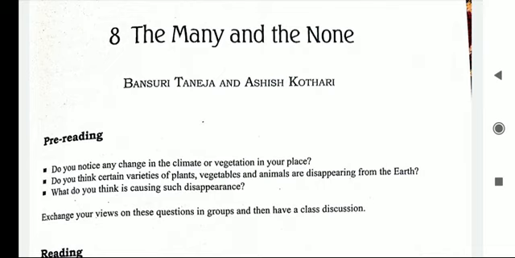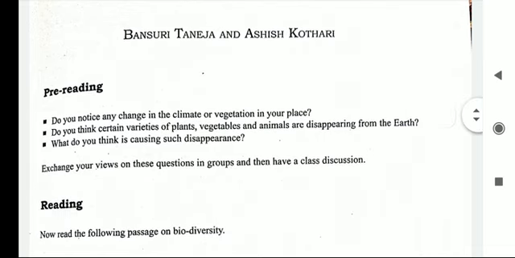So let us start pre-reading. Do you notice any change in the climate or vegetation in your place? Do you think certain varieties of plants, vegetables and animals are disappearing from the earth? What do you think is causing such disappearance? Do you notice any change in the climate or vegetation in your place?